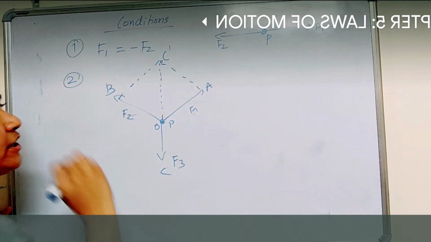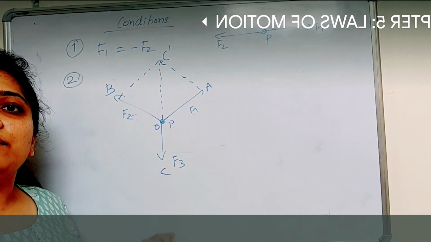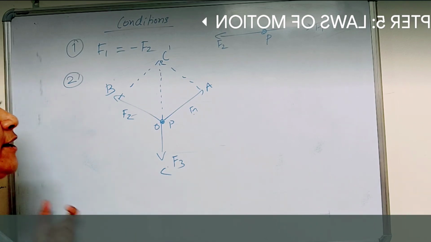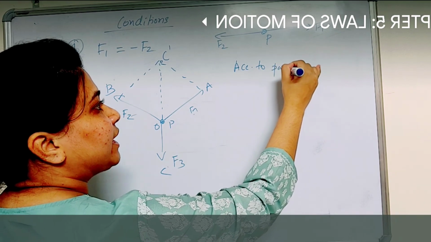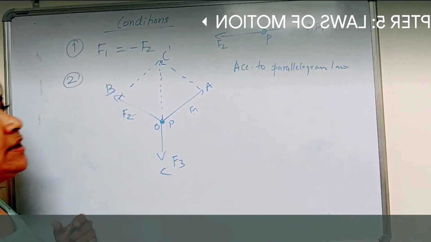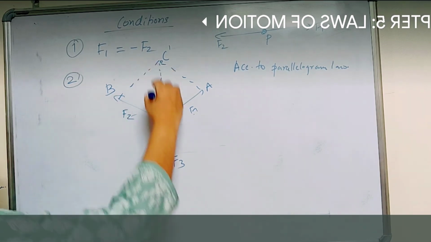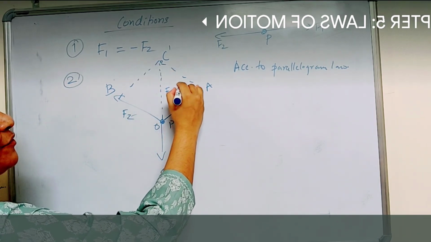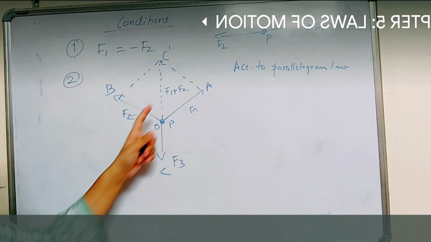So let me apply the parallelogram law of forces. According to the parallelogram law, the resultant will be F1 plus F2. This is F1 and this is F2.